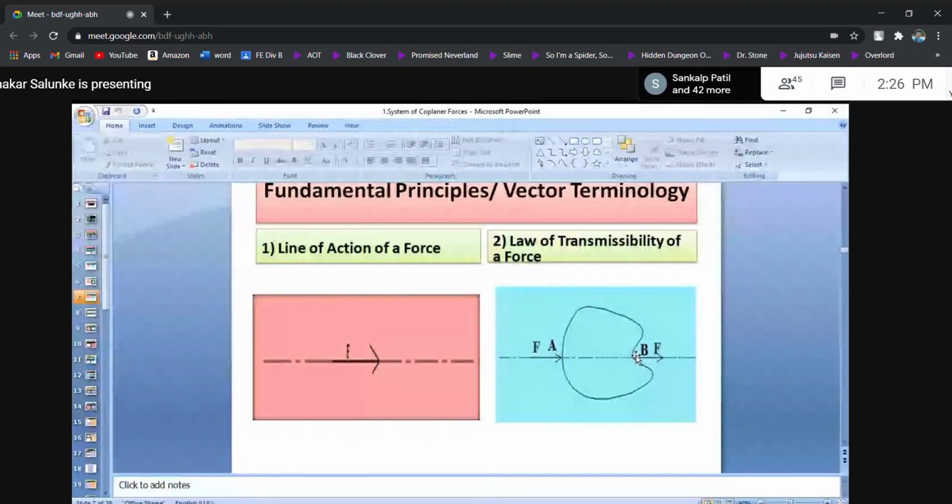You have to open the door and you are inside the house. Then what are you doing? You are pulling the handle. If you are outside, then what are you doing? You are pushing. Look here: practically the effect is the same, the door gets open. The main final aim is to open the door.